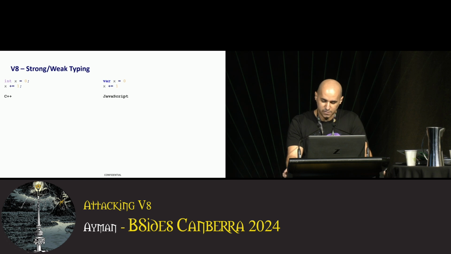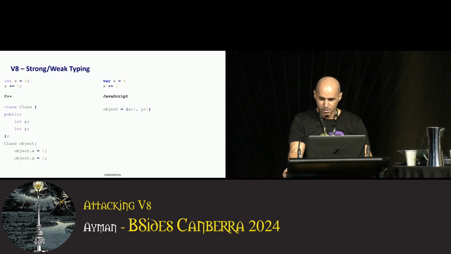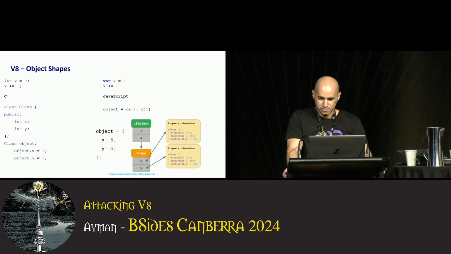This is much easier and more flexible for the developer, but it offloads additional work to the JavaScript runtime. It needs to make assumptions about the data type and needs to get it right, and should also be able to change those assumptions when needed. If it makes the wrong assumption, security implications could ensue, which is what happens in type confusion vulnerabilities. C++ also requires the programmer to define classes before they can instantiate objects from them. But JavaScript allows the programmer to dynamically create objects and add members to them on the fly.